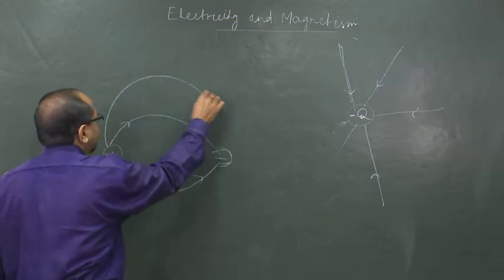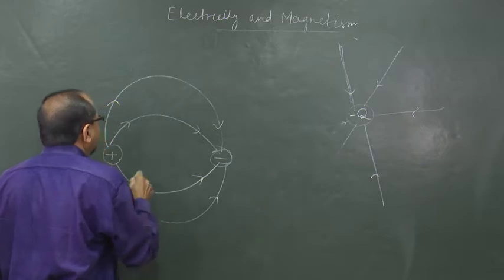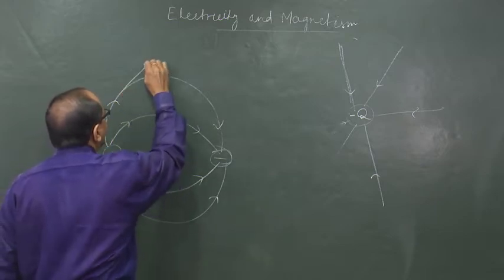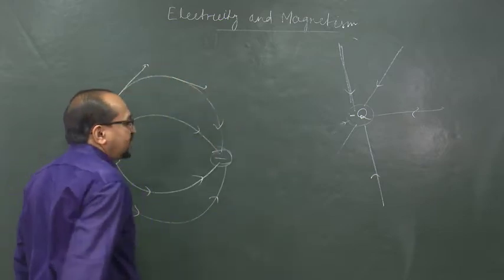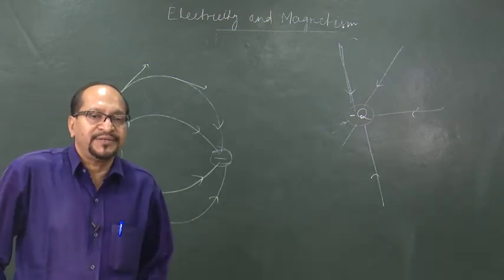So that if we draw a tangent at any point to these field lines, it gives the direction of the resultant electric field at that point.